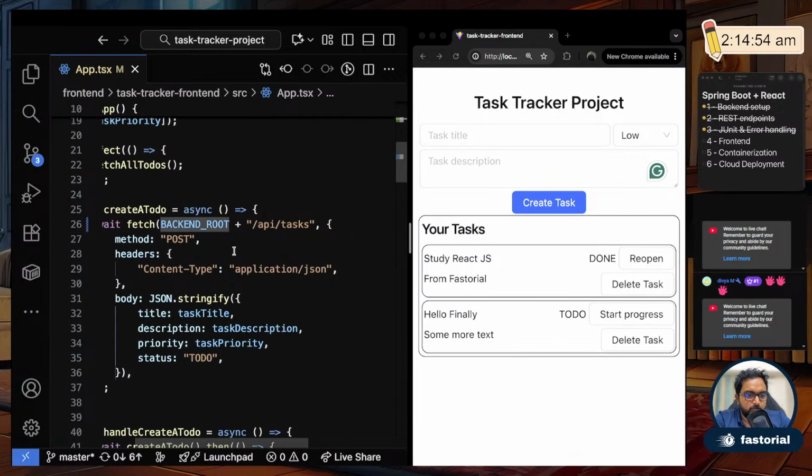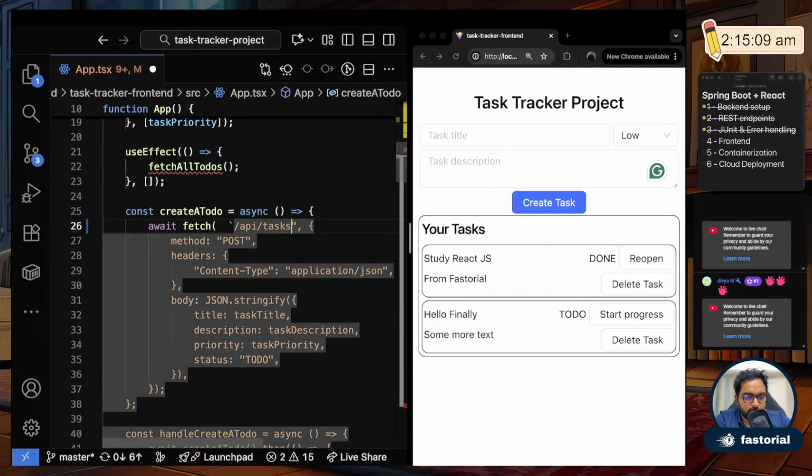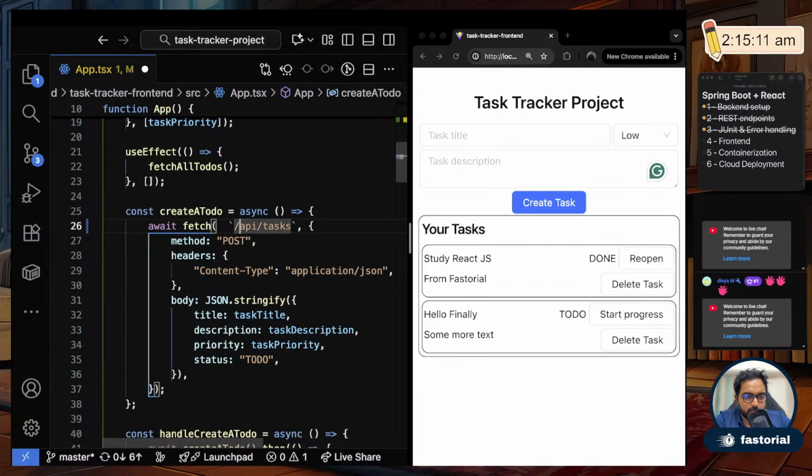Okay, so what I was going to show here is backend root. Now I did a normal string concatenation here. I got the backend root URL and then did plus and stitched it with the rest of the thing. But what I was saying initially with the string, I forgot its name. Wait, let me check that.